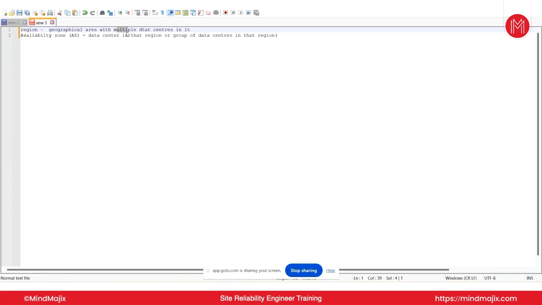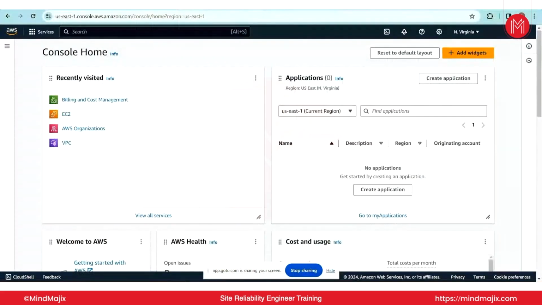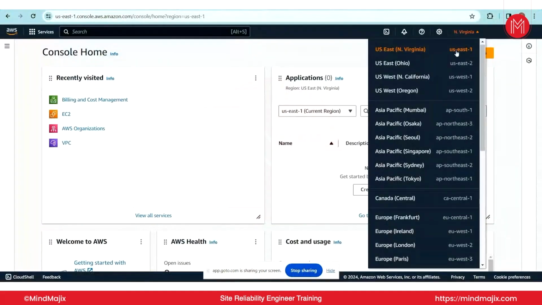There is a term I think we already discussed in our previous class while discussing cloud computing. Fault tolerance is about cases where there may be cyclones, tsunamis, or power cuts due to heavy rain. At that point of time, if you are accessing a service from one particular region, let us say US North Virginia, we have three availability zones.